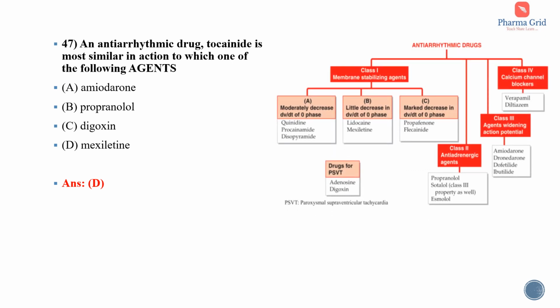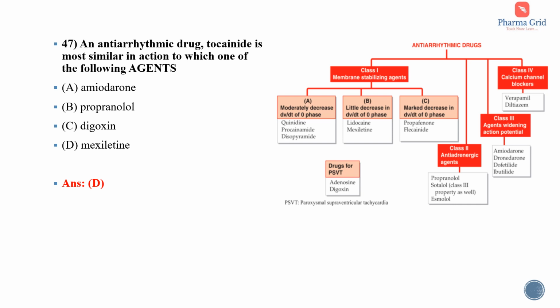Let's see the classification of anti-arrhythmic drugs. Anti-arrhythmic drugs are classified into mainly 4 categories, that is class 1, class 2, class 3 and class 4. Class 1 are sodium channel blockers. They are subdivided into class 1A, 1B and 1C. Class 1A includes quinidine, procainamide and disopyramide. Class 1B includes lidocaine, mexiletine and tocainide. Class 1C examples include propafenone and flecainide.